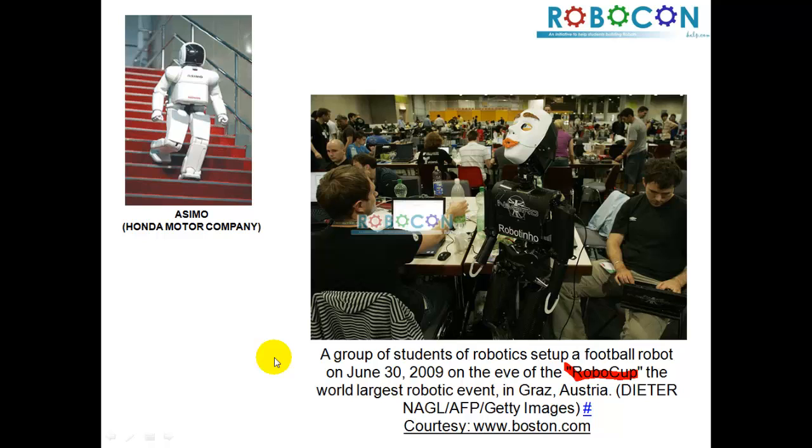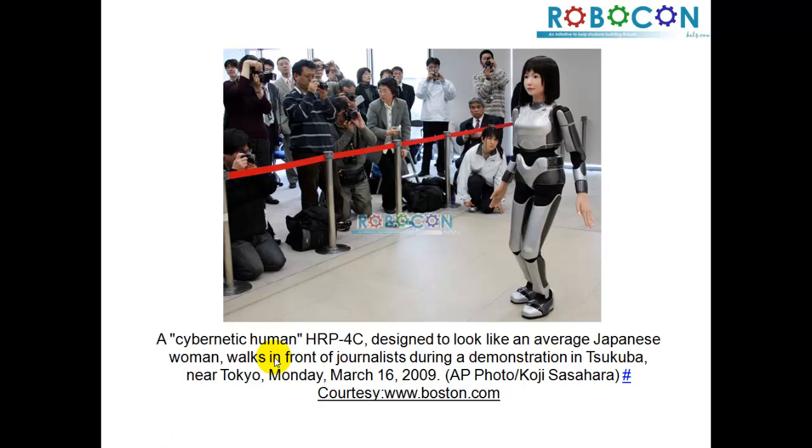The basic theme of this RoboCup is that by 2050, a team of humanoid robots will compete against the best world champions in soccer, and they must defeat that team. With that aim, every year so many robot enthusiasts come up and show their robots and their skills in how their robots play soccer. There are other examples as well.